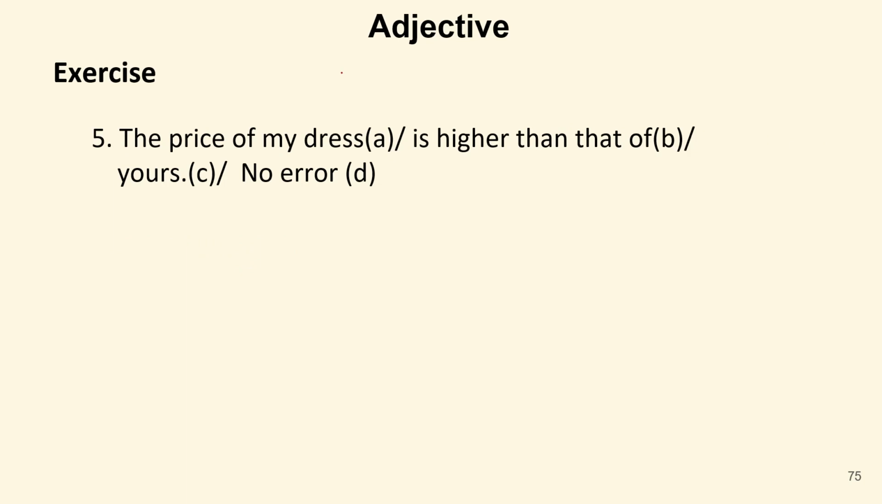Now the next one. The price of my dress is higher than that of yours. Now here we are talking about price. It means two dresses are being compared, mine and yours, and the price of my dress is higher. So comparative degree has been used. That is correct. That of replaces dress, that is noun. This is also correct. So the entire sentence is absolutely correct. So again, D will be our answer. That is no error.